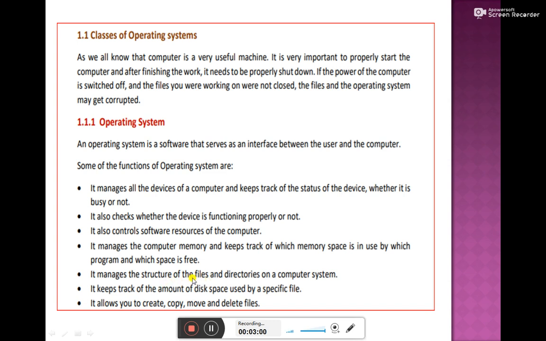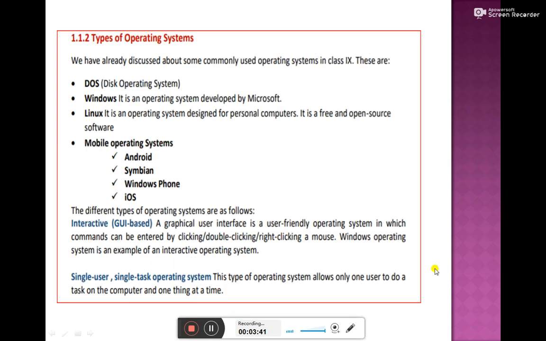Yes, it manages the structure. Structure means what kind of file is there, how it has been saved, and where it is to be saved. It keeps track of the amount of disk space used by a specific file. Suppose you want to upload a movie on your computer, but you get the message that there is not sufficient space in your computer system. From where do you get this message? You get it from the operating system only. All the work which allows you to create, copy, move and delete files is also controlled by the operating system only.